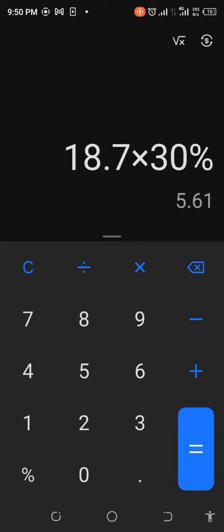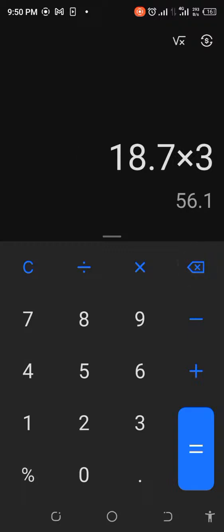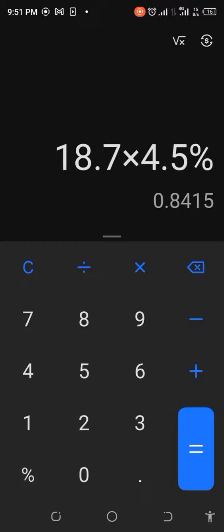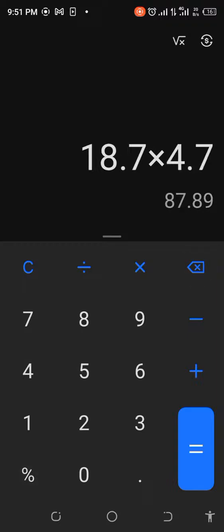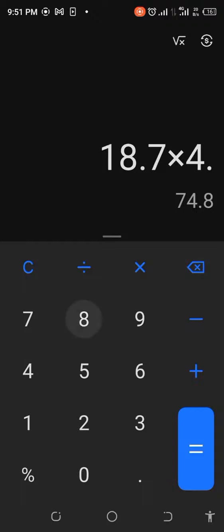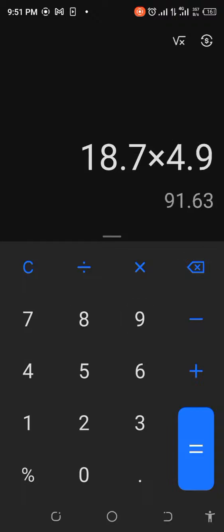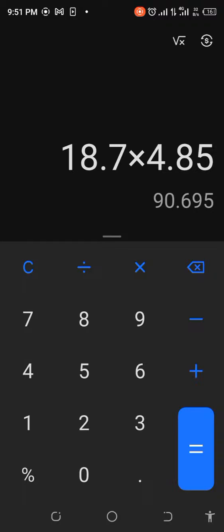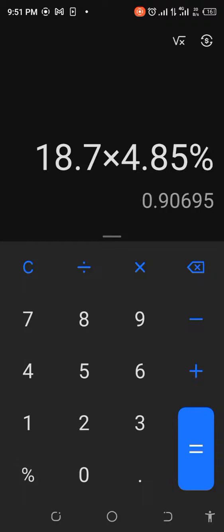That's 18.7. Let me even do times 30%, which I'm not sure. Don't mind me, I don't even know where I'm getting all of that from. Okay, just by 4.5%. Okay, it's like 4, but come on, do your mathematics well. Okay, don't mind me. I think I've kind of gotten it right. So that's like 4.85%. Okay, now I've gotten it. Don't mind my mathematics, okay? So this was like 4.85% profit margin. This is really good.